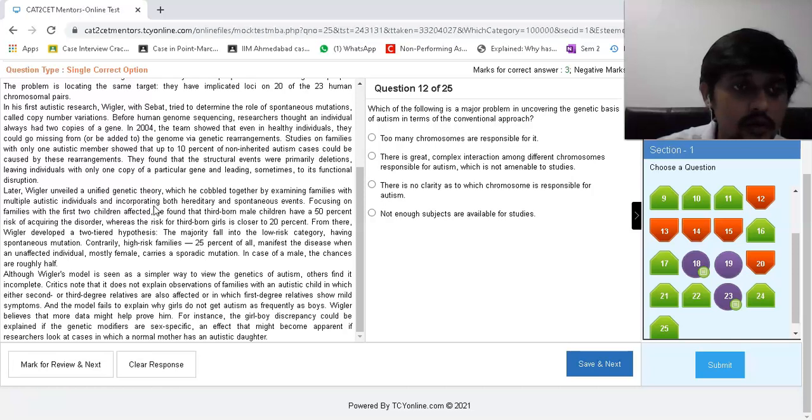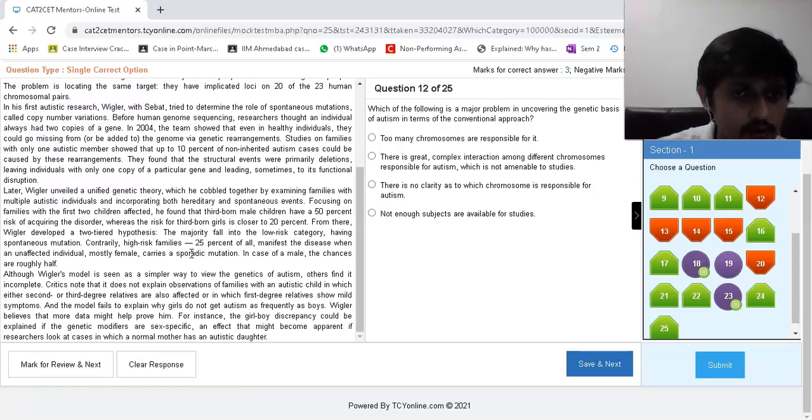Wigler unveiled a unified genetic theory, which he cobbled together by examining families with multiple autistic individuals, incorporating both hereditary and spontaneous events. In families with the first two children affected, he found that third-born male children have a 50% risk of acquiring the disorder, whereas the risk for a third-born girl is close to 20%. From there, Wigler developed a two-tiered hypothesis.